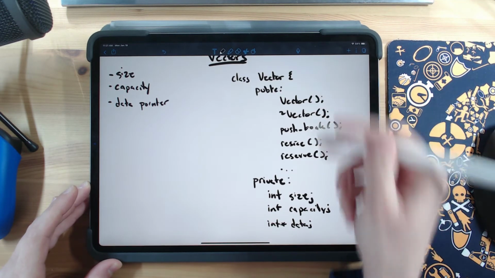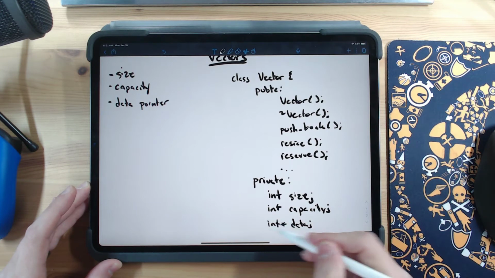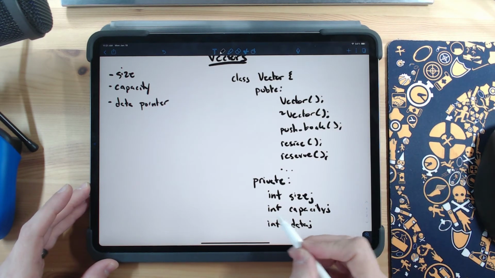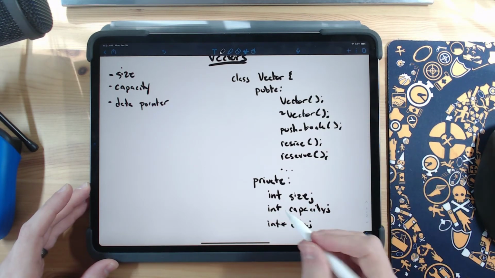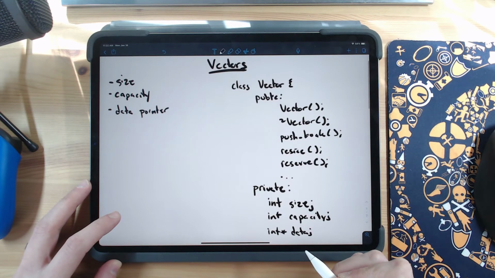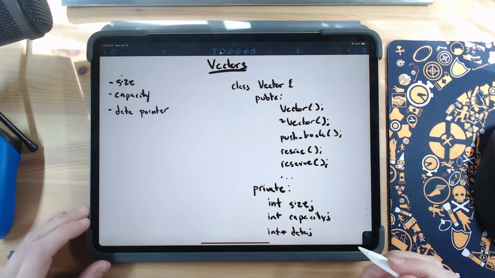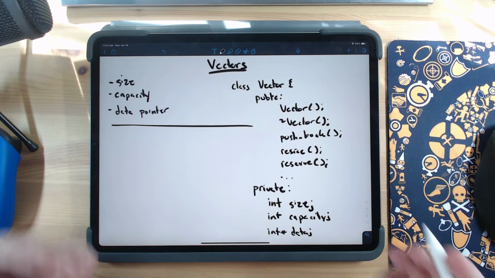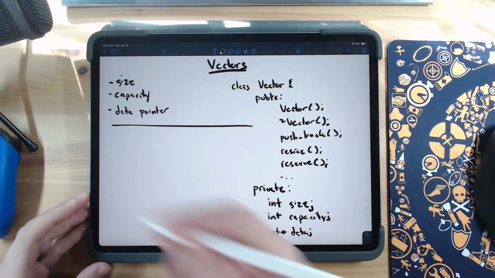If our vector is templated, this would be our template data at some point, right? Or if it's just a vector of strings, this would be a string. If it's a vector of characters, this would be a character, whatever type of data this is. So now let's talk about some of the initial functions. Let's talk about initialization. During initialization, we'd expect to see a few things, right?